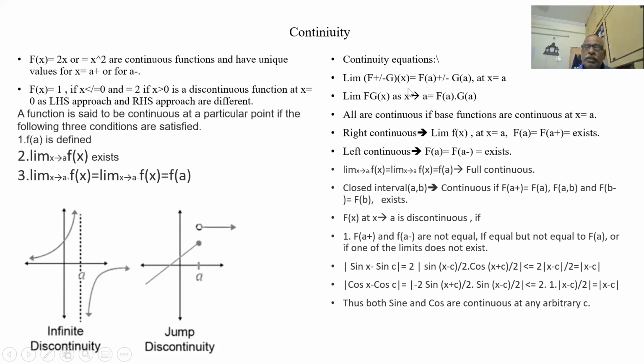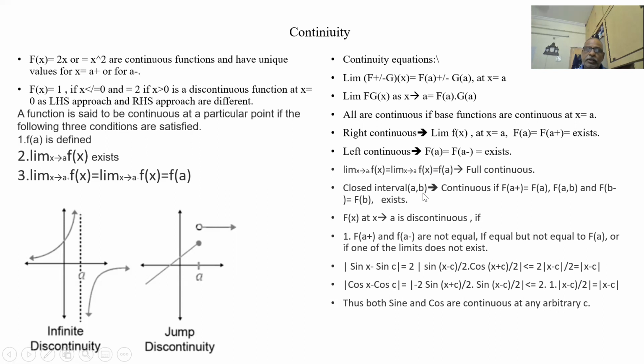In continuity, if there are two functions, if f(x) is continuous and g(x) is continuous, then f(x) plus g(x) is also continuous. Similarly, multiplication is also continuous. If the base functions are continuous, their operations are also continuous. Right continuous means a plus exists. Left continuous means a minus exists. If f(a) is equal to the limit at a plus and equal to the limit at a minus, then it is fully continuous.